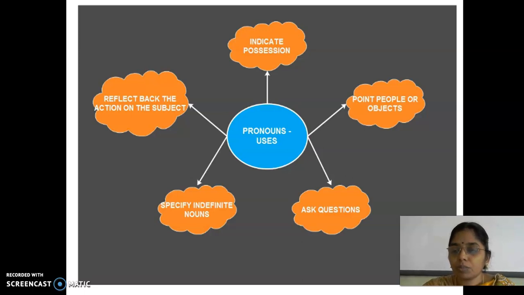While we are asking a question, what are the question words? What, how, how much, how many? Very good. Everybody knows how to ask questions, to point out people, and to point out objects. In all those places, we are using pronouns. Without knowing that it is a pronoun, we have been using it all these days. Now you are going to enhance yourself, right?